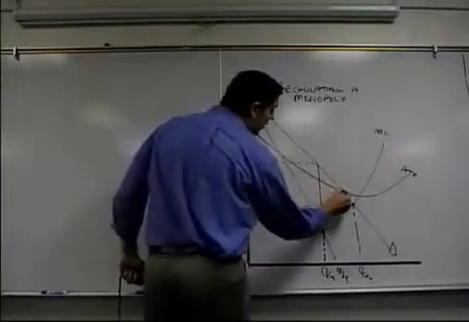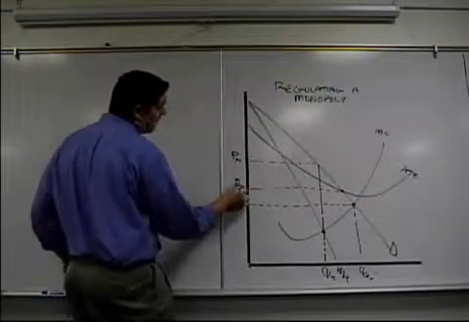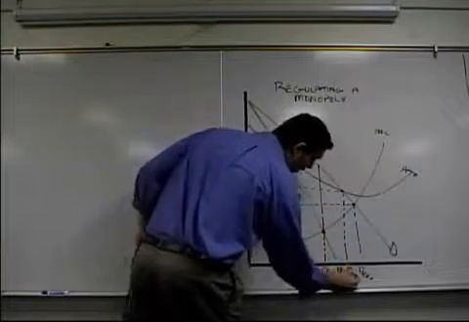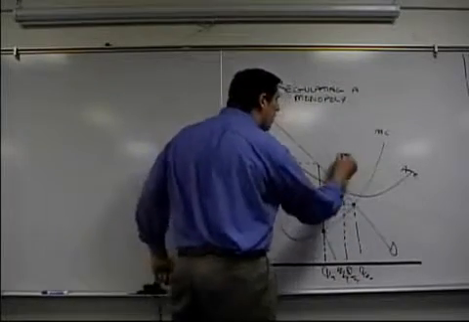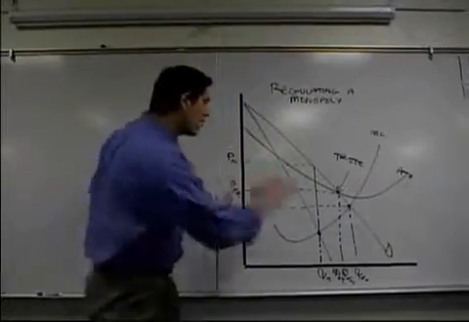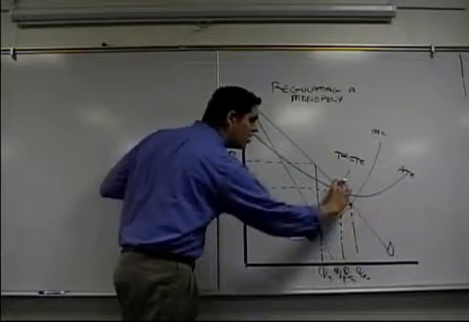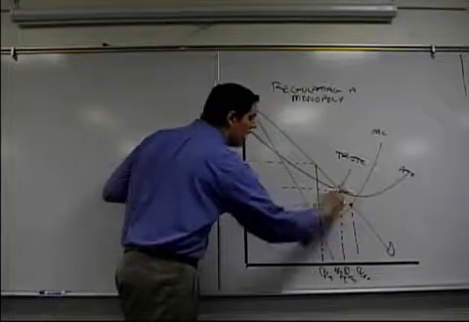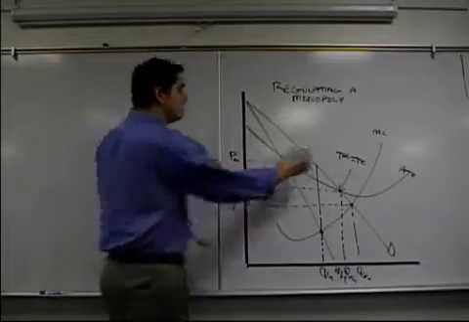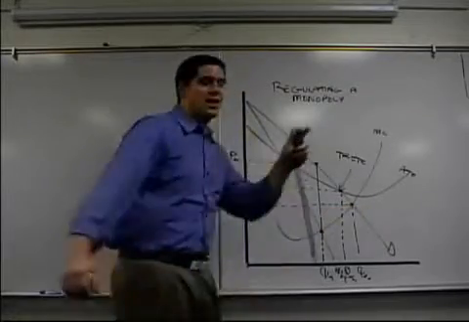Fair return would be right here, where ATC hits the demand curve. This is a price ceiling at what's called fair return. Fair return, which would result in that quantity, basically means that's the only spot in the whole graph where the total revenue equals the total cost. Right? They break even, right? If they were producing here, they're producing profit. Here, profit. Here, they're breaking even. Here, with a loss, only spot in the whole place. That's why it's called fair return. Again, this is unregulated, fair return, socially optimal, ready and done.